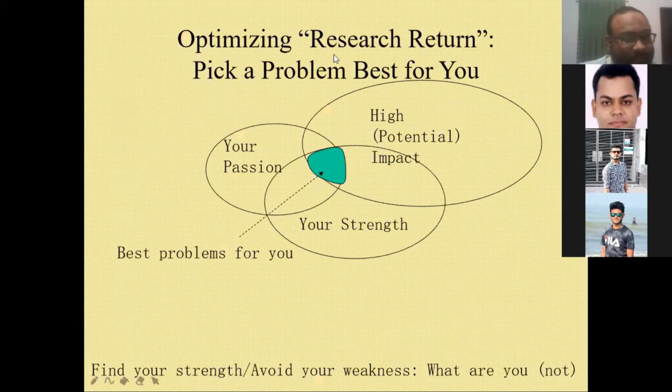Now it comes to the point where you want to do research. Your research should have high potential impact, then your passion, then your strength. When you find something that belongs to all these 3 points... Like you are selecting some topic which is highly potential, but you have no interest or no passion, so you cannot select that topic. So you have to select the topic considering these 3 factors.